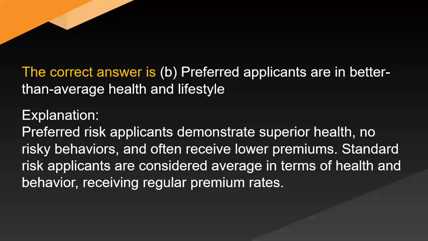The correct answer is B. Preferred applicants own better than average health and lifestyle. Explanation. Preferred risk applicants demonstrate superior health, no risky behaviors, and often receive lower premiums. Standard risk applicants are considered average in terms of health and behavior, receiving regular premium rates.